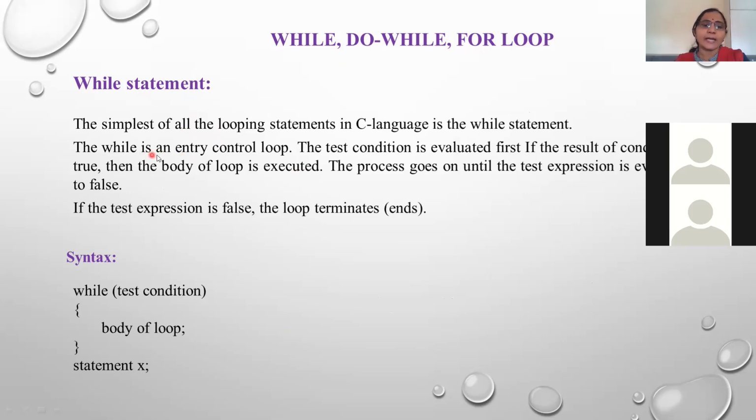And see, this while is an entry control loop. Most of the time, you get a question on this topic: which of the following is an entry control loop, and you are given the options while, do-while, another option, and none of the above. So you choose the correct option as while, because while is the entry control loop. Why? Because the test condition is placed just before the start of the body of loop, and that's why it is called the entry control loop.